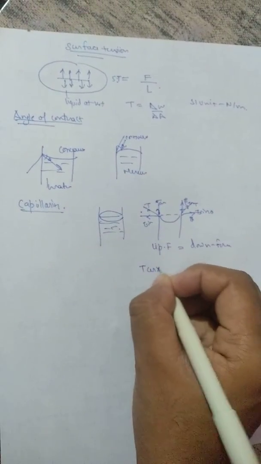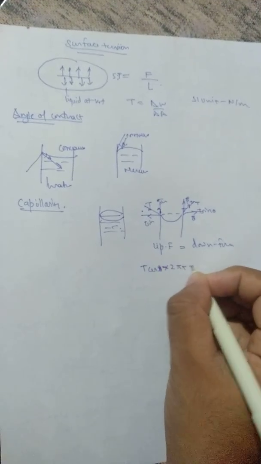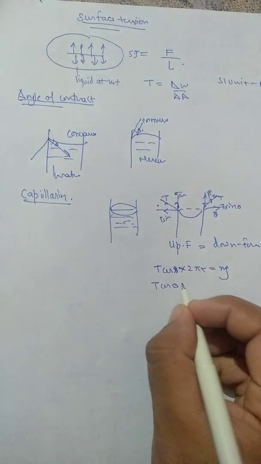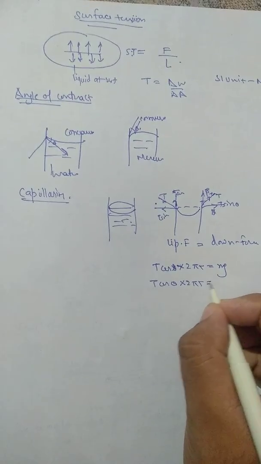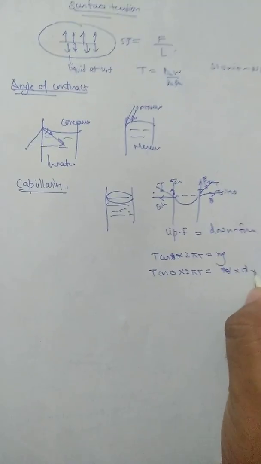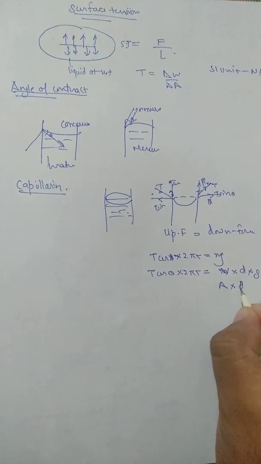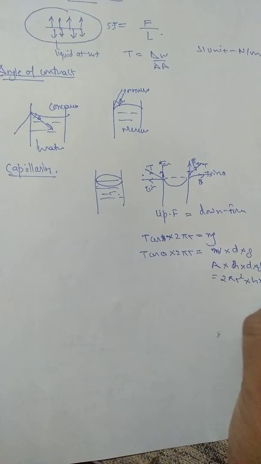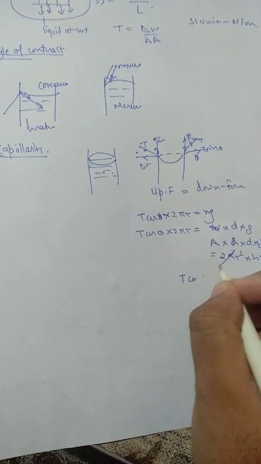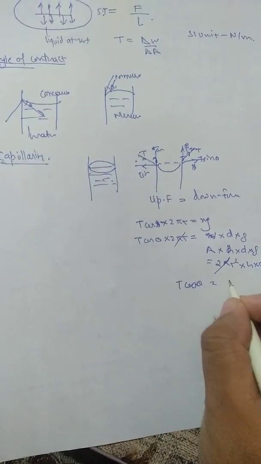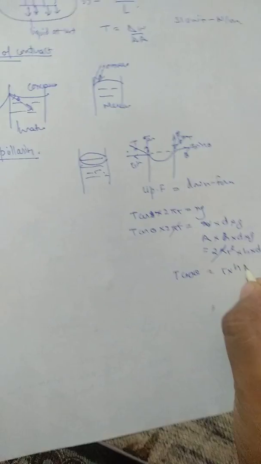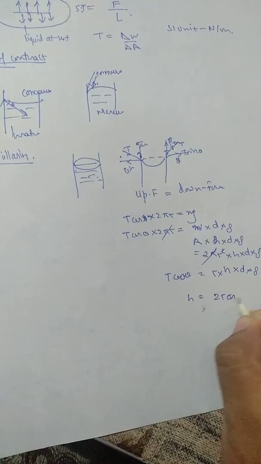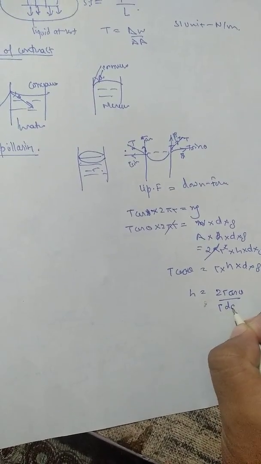T cos theta into 2 pi r is equal to mg. T cos theta into 2 pi r equals volume into d into g, which is area into h into d into g, equals pi r square into h into d into g. So T cos theta equals r into h into d into g. Hence h equals 2T cos theta over r d g.